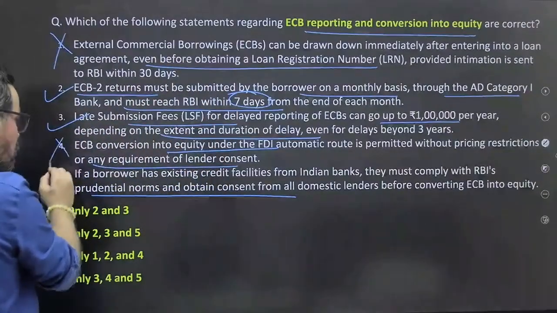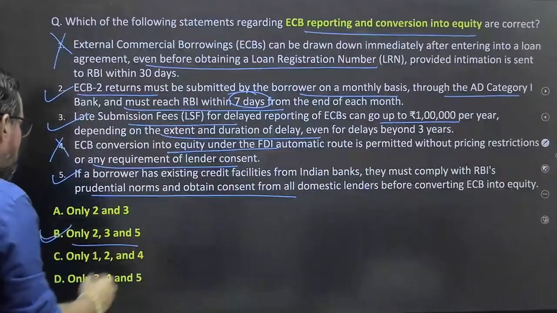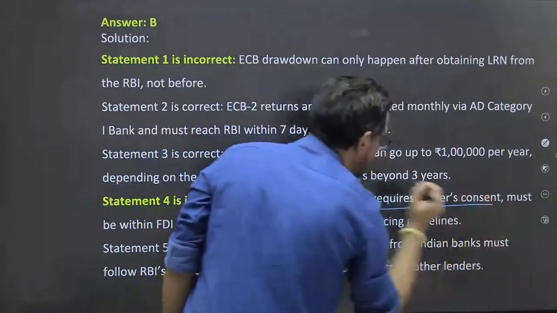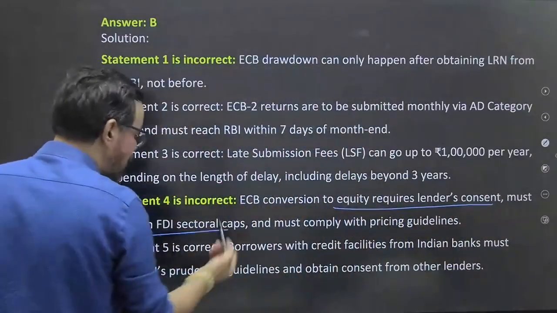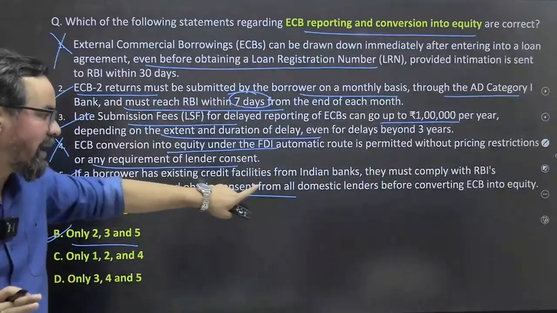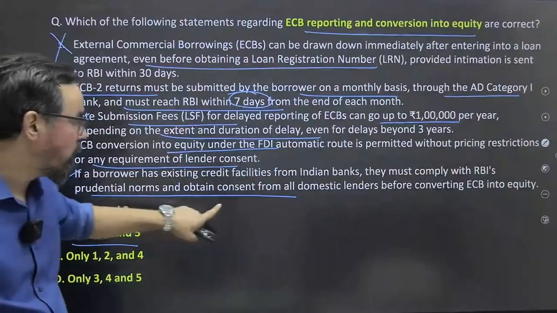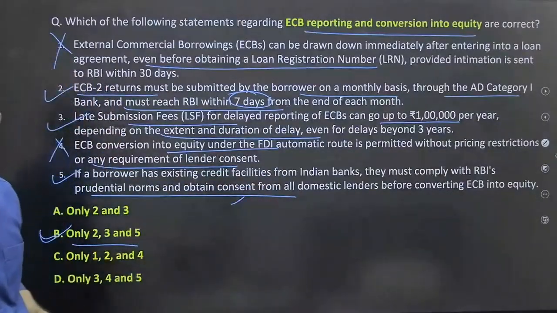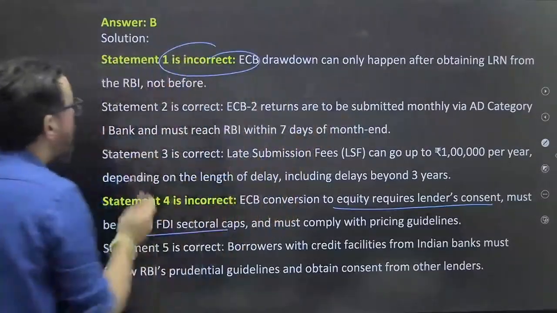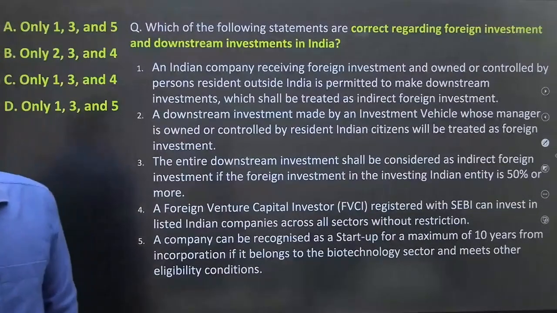No, this is wrong, and this is also correct. So option B is absolutely correct. 2, 3, 5 will be the right answer for this one. The conversion into equity requires the lenders' consent, and the fifth statement also: if borrowers have existing credit facilities from the banks, they have to comply with the guidelines and obtain consent from the domestic lenders also. This is also 100% correct. The first one can only happen after obtaining the LRN number from the RBI itself. Next one, guys.